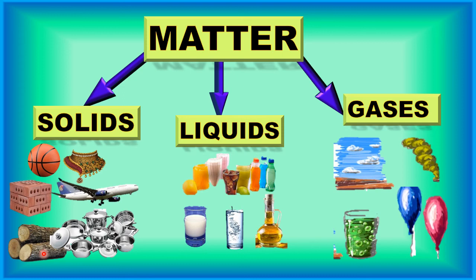Is it clear, children? And solid, liquid, gases, they are different. How are they different? Because of their molecule arrangements. They have different characteristics, which we will be discussing in the next class, children. So I believe till now matter is clear to you all.